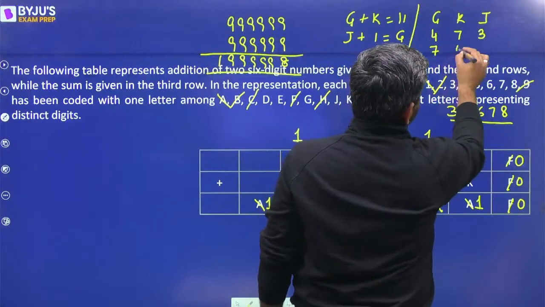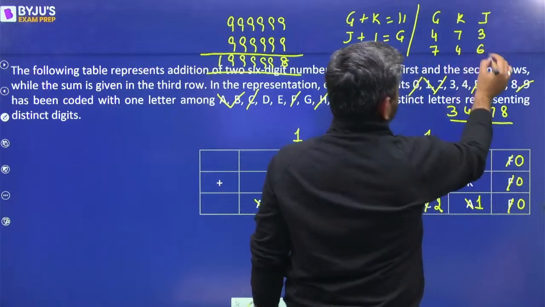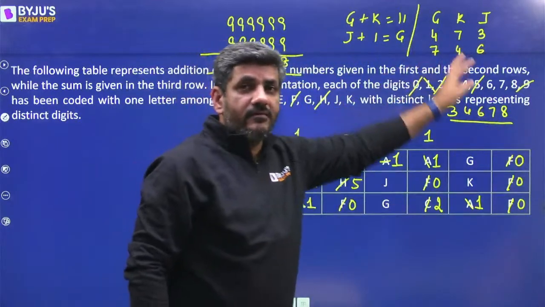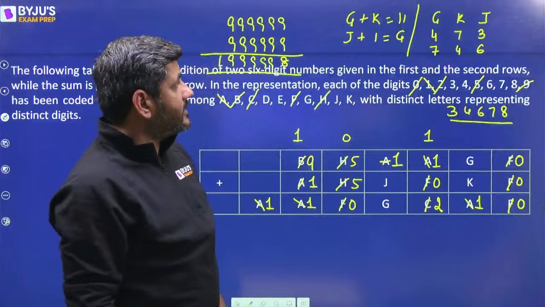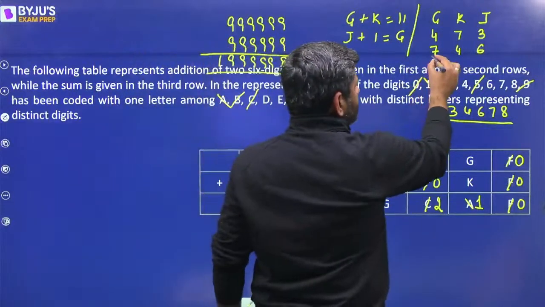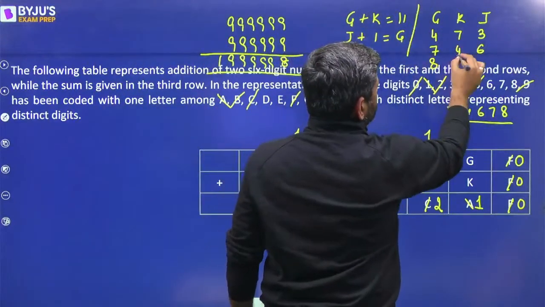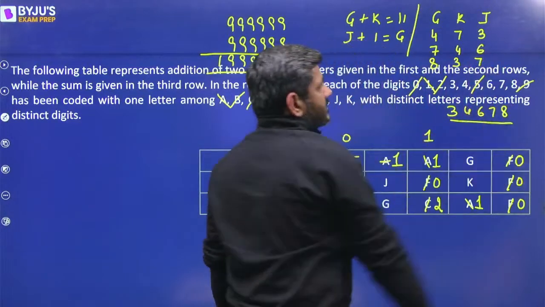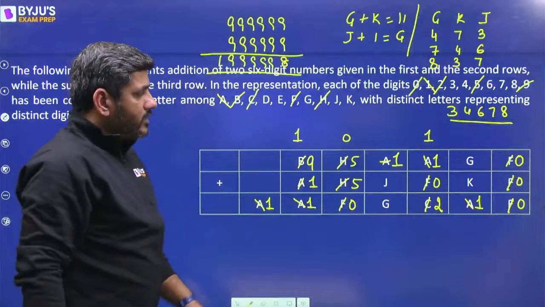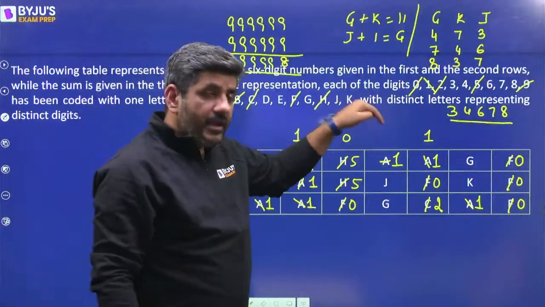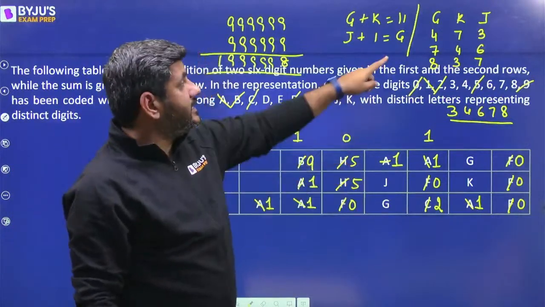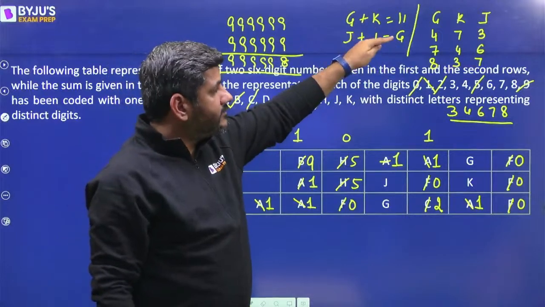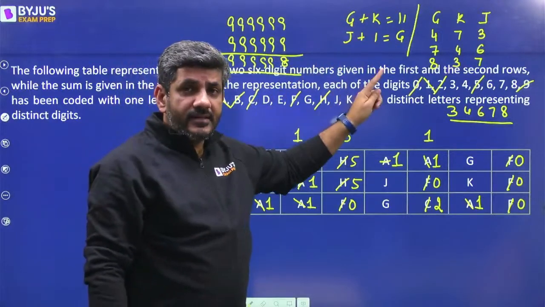अगर ये 7 है तो ये बन जाएगा 4 और ये बन जाएगा 6. 6 plus 1, 7, 7 plus 4 is 11. What next? Can G be 8? Yes. If G is 8, 8 plus 3 is equal to 11 और अगर G 8 है तो J कितना होना चाहिए, 7. So ultimately for these G, K and J we have these three possibilities. They can be 473, 746, 837.